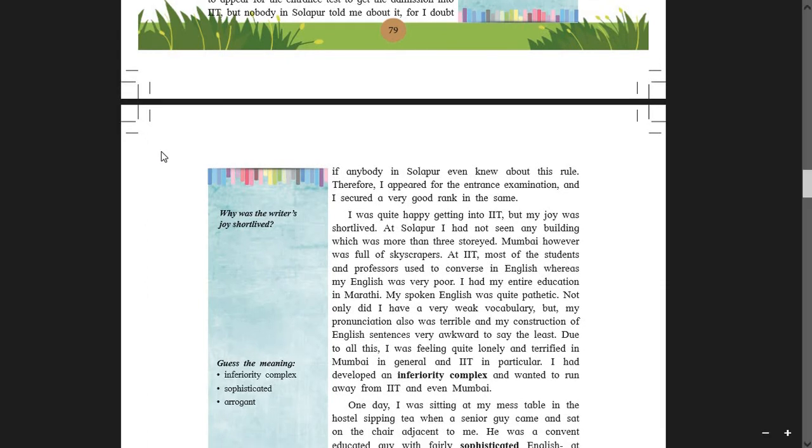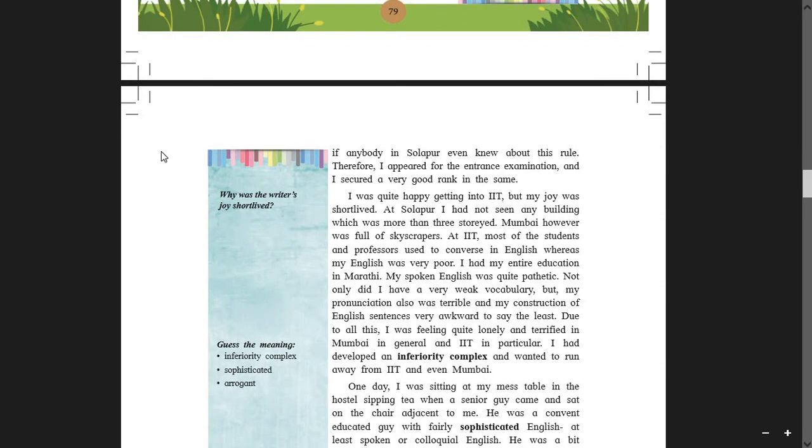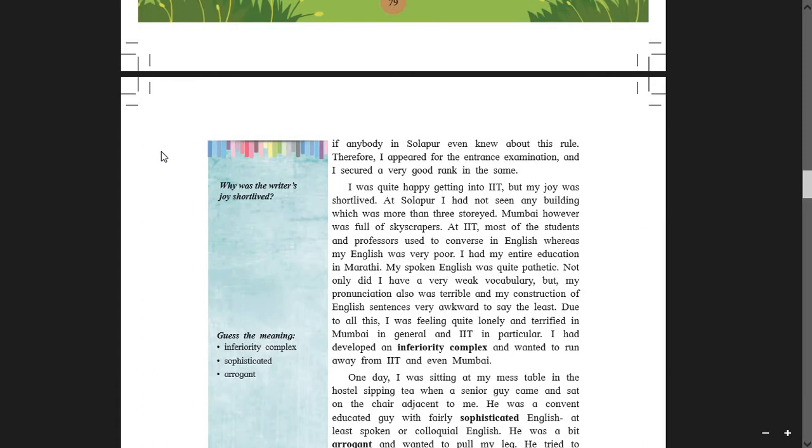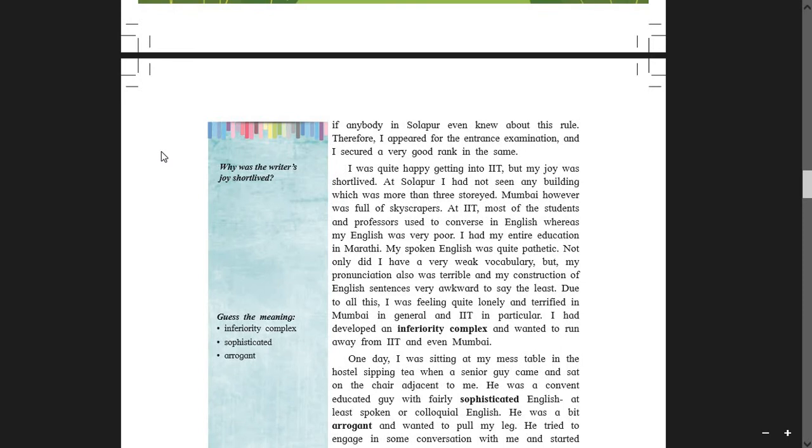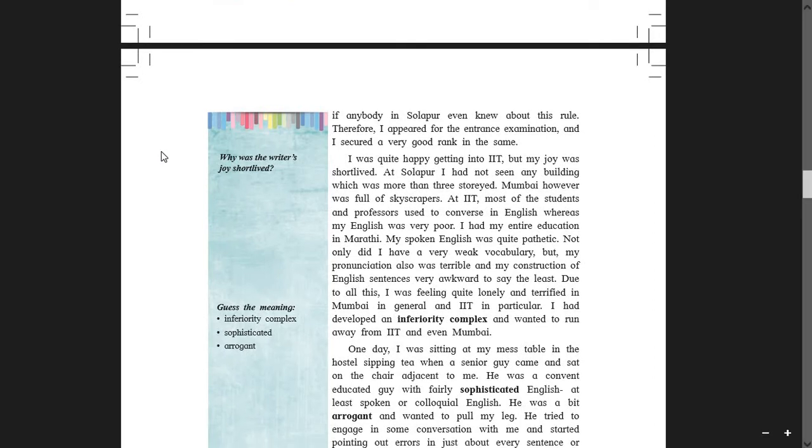Fine. I was quite happy getting into IIT. But my joy was short-lived. At Solapur, I had not seen any building which was more than 3-storied. Mumbai, however, was full of skyscrapers. Have you seen skyscrapers? Yes, multi-storied buildings. You can say 15th floor, 16th floor, 25th floor, 35th floor. So those buildings are called skyscrapers. So in Solapur, he had witnessed only 3-storied buildings, but when he came to Mumbai, he saw skyscrapers for the first time.